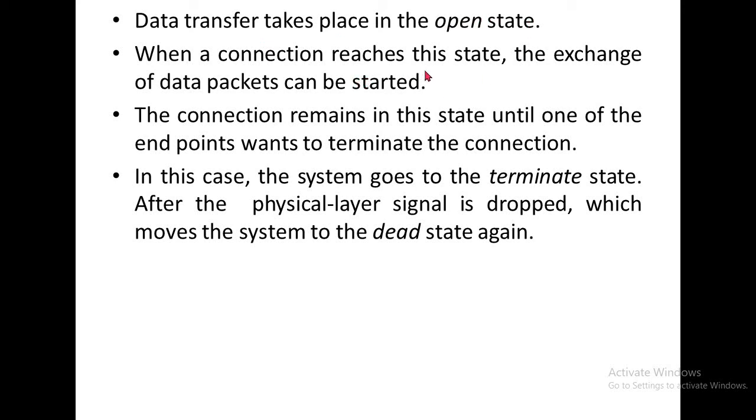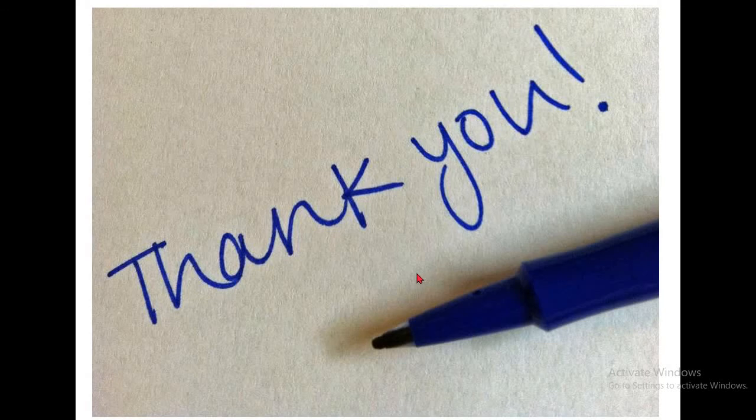When a connection reaches the open state, the exchange of data packets can be started. The connection remains in this state until one of the endpoints wants to terminate the connection. In that case the system goes to the terminate state. The physical layer signal is dropped. The carrier signal is dropped, which moves the system to the dead state again.